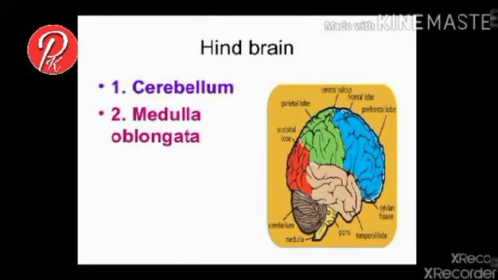The last part of the hindbrain is called medulla oblongata. Medulla oblongata has four centers for functioning. One is the respiratory center, the second is the cardiac center, the third is the blood pressure center, and the fourth is the reflex action center. Later it forms the spinal cord, which travels in our vertebral column.